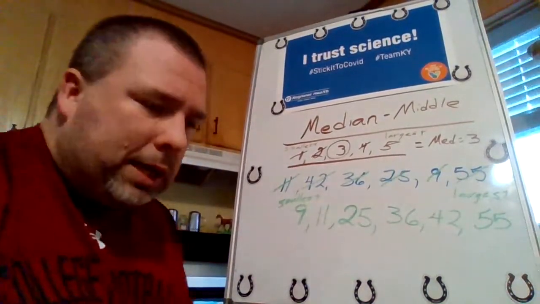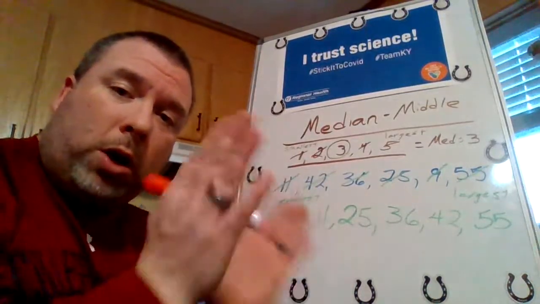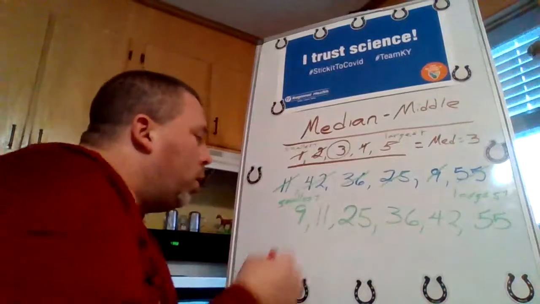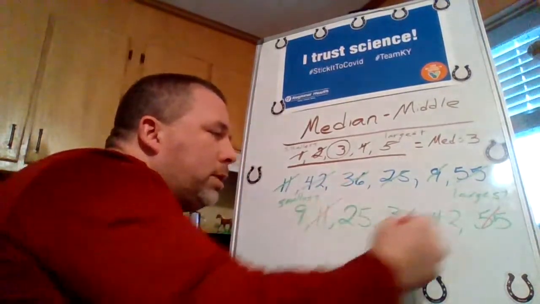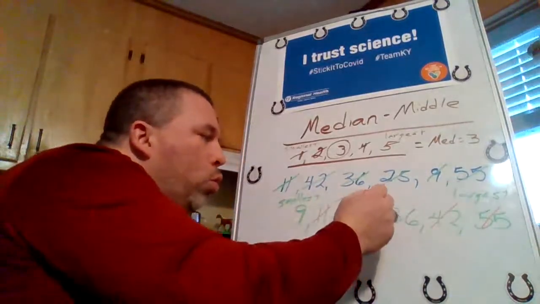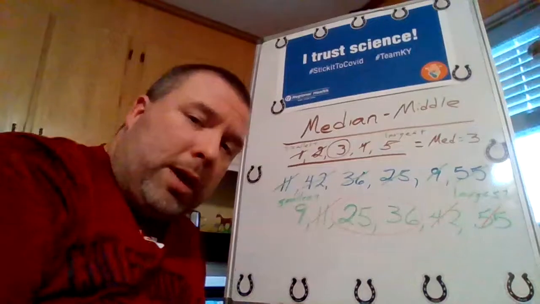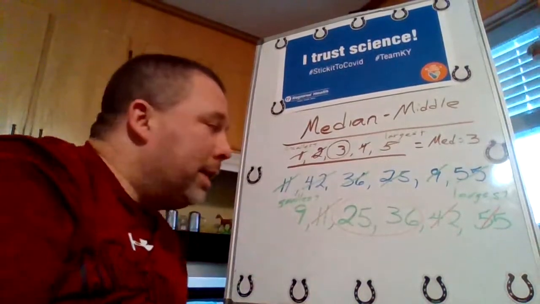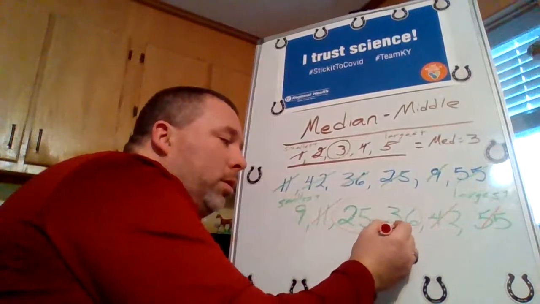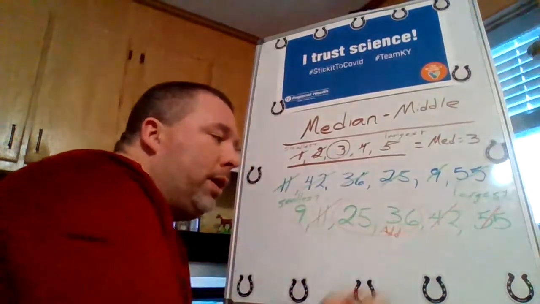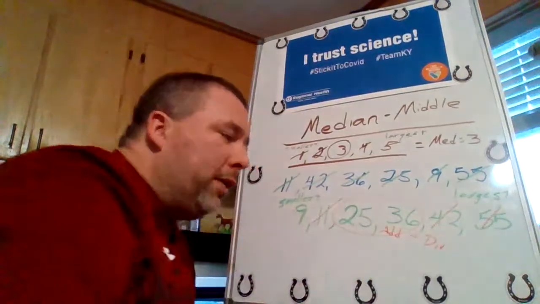And now, just like I did, all I have to do is cross out small, large, small, large, small, large until I get to the middle. So, smallest, largest, smallest, largest. Ooh. So what happens is sometimes you have an even number in a data set. And when you do, you take these two numbers and you add them. And then you divide them by 2. Okay? And this gives you your median.